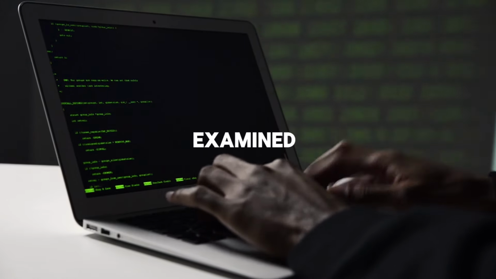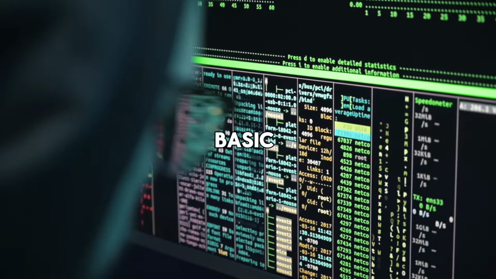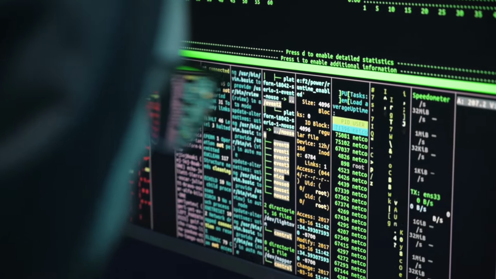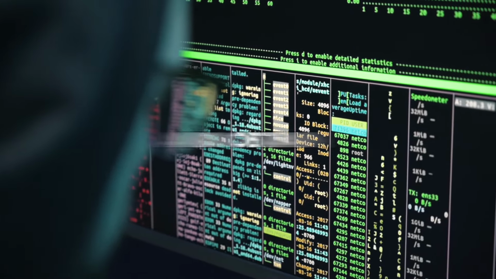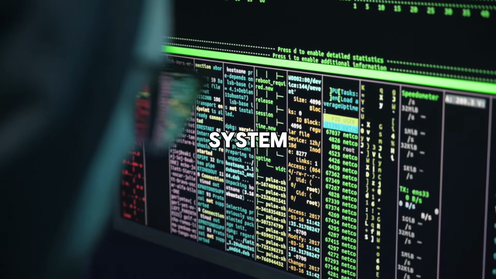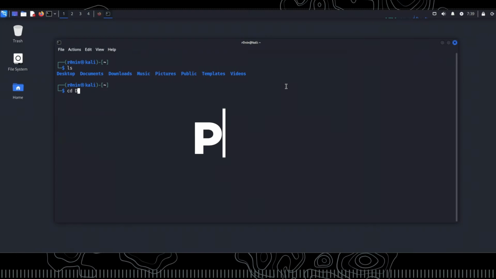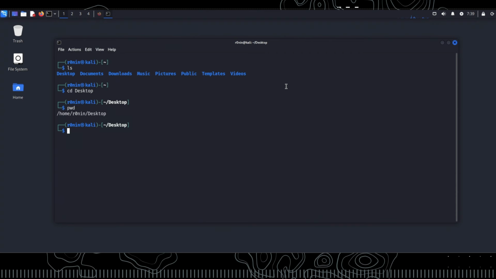Now that we've examined the command line, we can look at some basic commands. These commands help us perform daily tasks in Linux and obtain information about the system. First, let's talk about the pwd command. It stands for Print Working Directory and shows the directory you're currently in. When you type pwd into the terminal and press enter, you can see where you are.